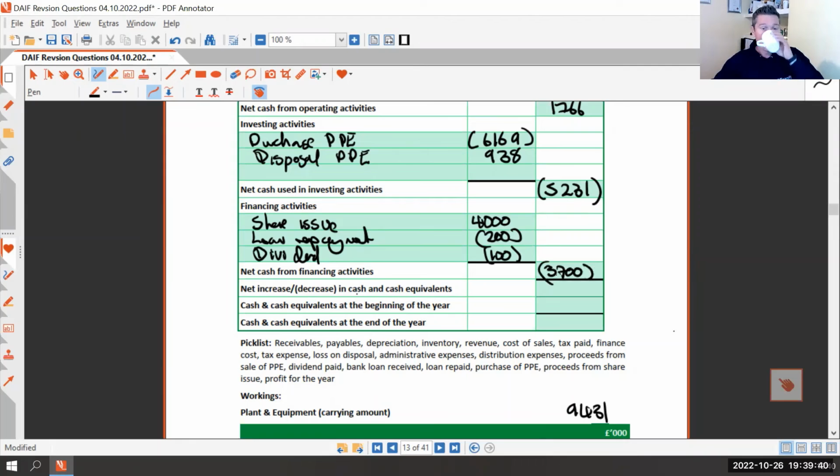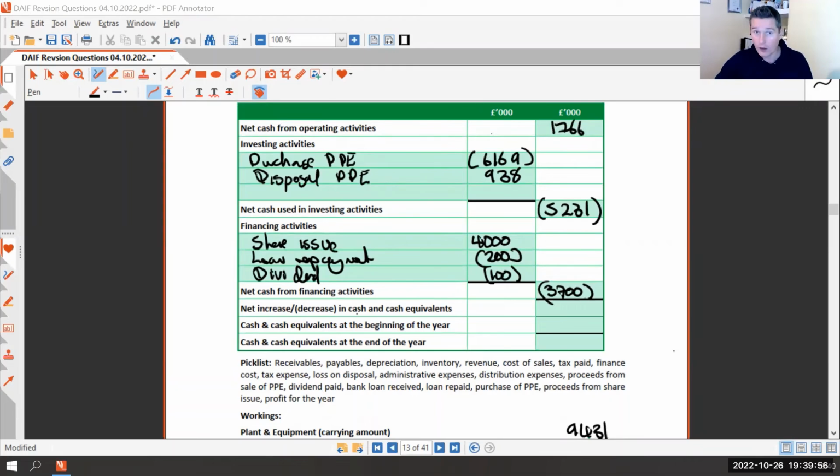So what we need to do now is just finish it off, cross our fingers, and hope that it all adds up. And if it doesn't add up, it's not the end of the world. You'll still get loads and loads of marks. But if it does balance off, you can be relatively confident you've got all the marks.